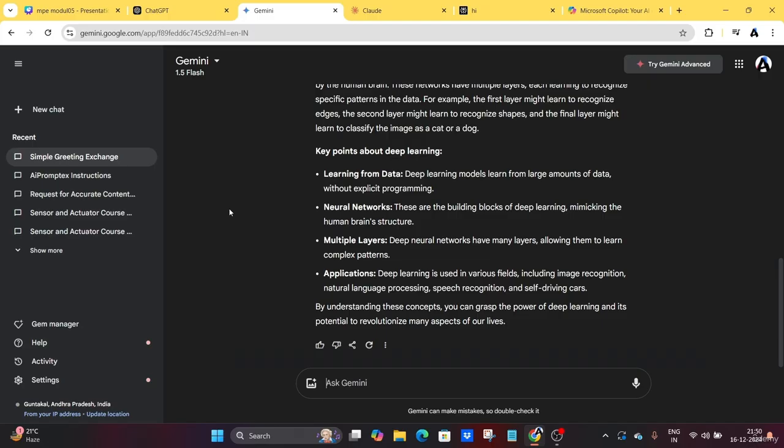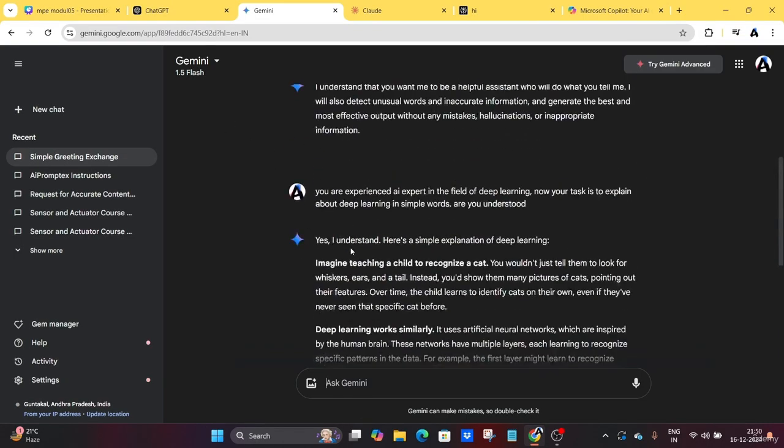So the main problem of this Gemini is it will take the data from the search engine of any websites, all those things. It will summarize and it will give the answer for us. So here the personalization is less when compared to ChatGPT, right? Why? This Gemini AI will take the answers from the websites that they have. So each piece of information on the website has direct information rather than using personalized word structure. So it will just take the data and generate it as an output here.